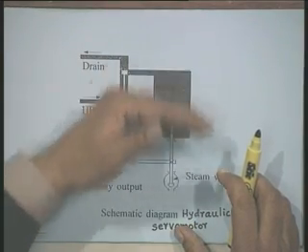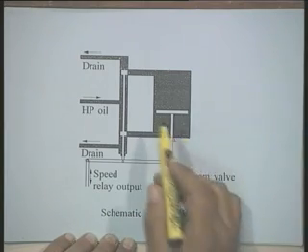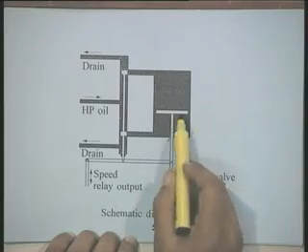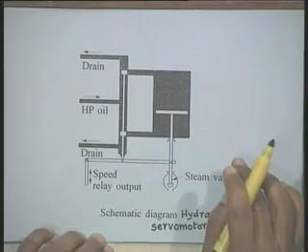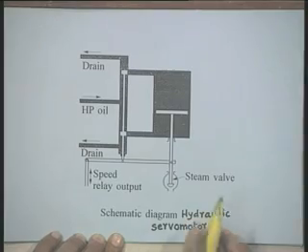Therefore, this power amplification takes place, and the amount of amplification will depend upon the cross-section area of the hydraulic servo motor or piston, and the pressure which is maintained in the high-pressure oil. These are the parameters which will determine it.